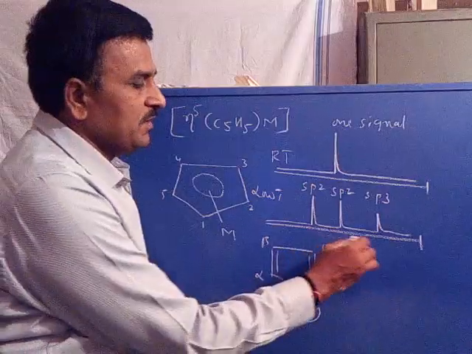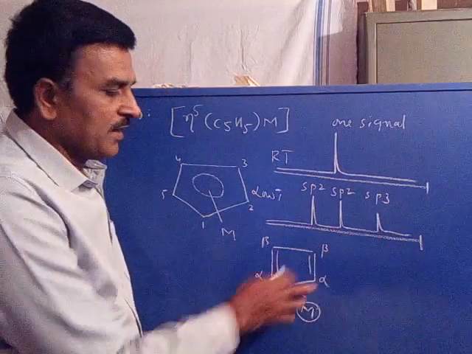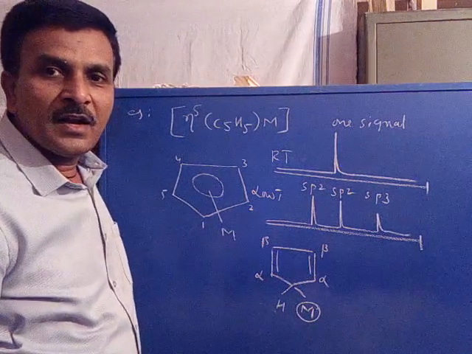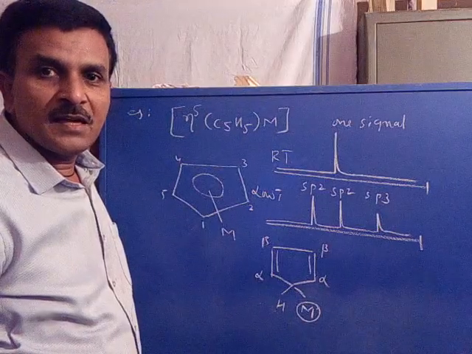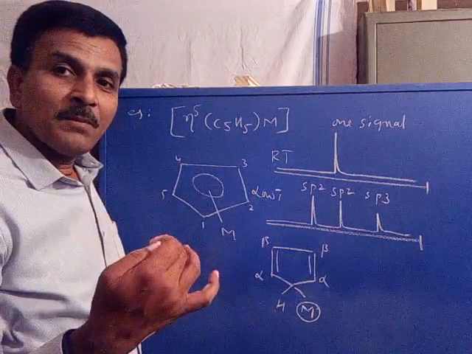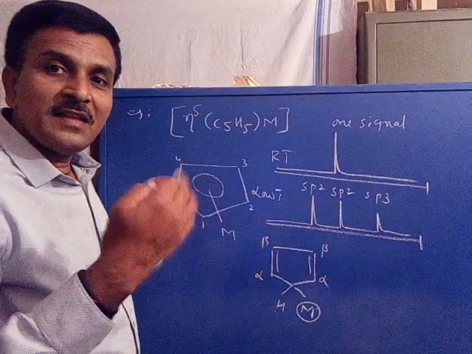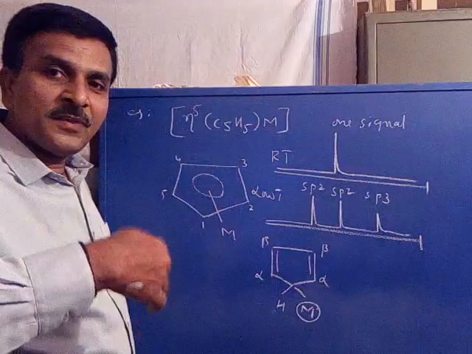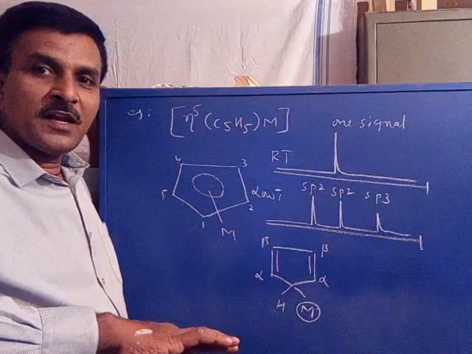Now the sp3 proton signal appears at upfield value, and the remaining sp2 protons appear, as usual, at lower delta value. So at lower temperature it gives the 3 signals. Is it clear? Now at higher temperature, one signal appears, which supports that there is an exchange of the metal ion among the 5 carbons, from sp3 carbon to sp2 carbon, and from sp2 carbon to sp3 carbon.